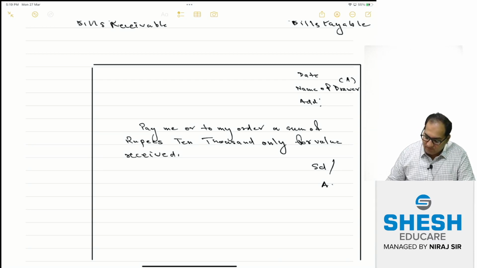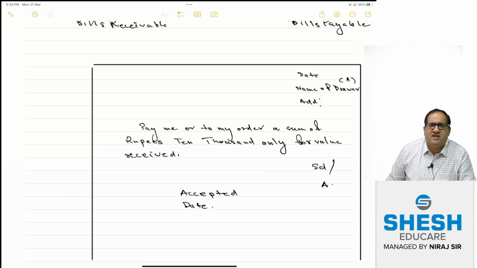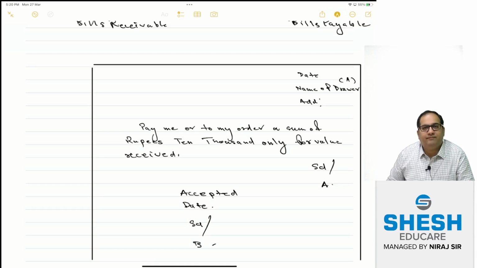This piece of paper, this draft should be given by A to B, and then B will write accepted, mention the date of acceptance. So sir, date of acceptance will be same as date of drawing the bill, I mean date of making this draft. Many times, but not necessarily. So he should also write the date of acceptance, and he should also sign below it, B.